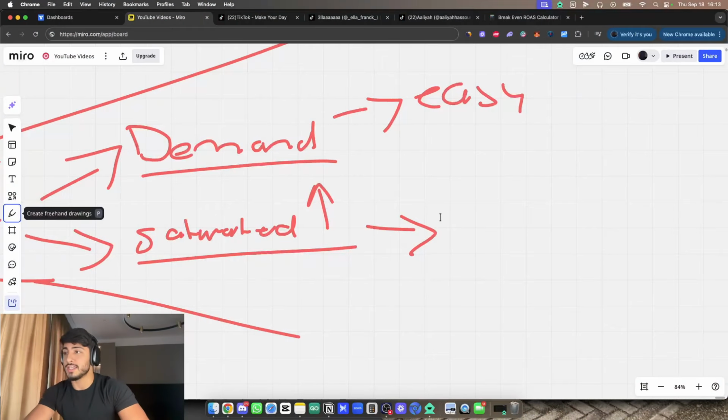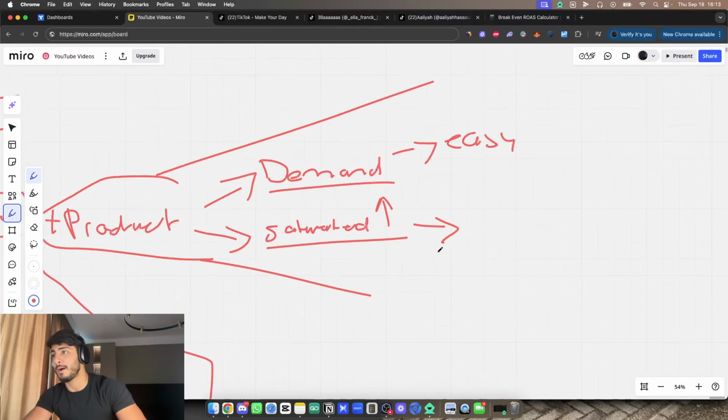Think about it this way. Apple is a brand that sells phones. Samsung is a brand that sells phones. Oppo is a brand that sells phones. Huawei is a brand that sells phones. Xiaomi is a brand that sells phones. It's all the same, but they're still making billions every single year by selling phones. Now, this is the exact idea, or this is the exact mindset that we're going to take.